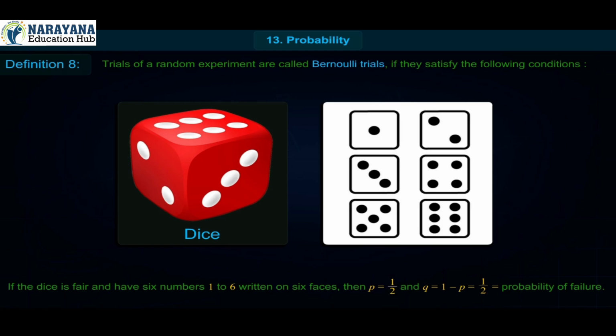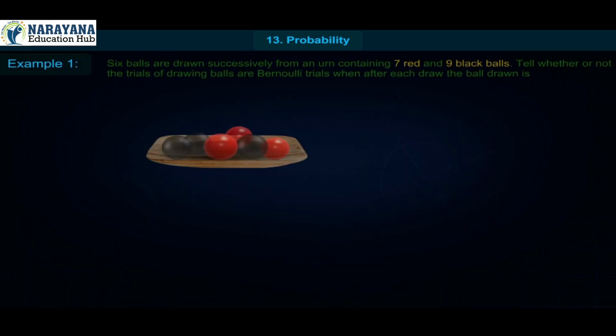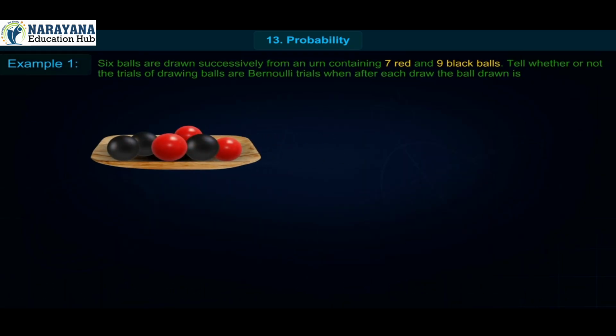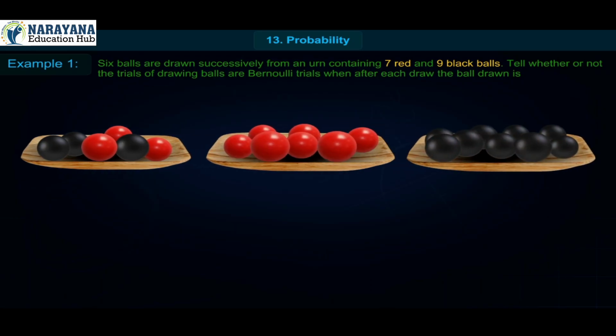Example 1. 6 balls are drawn successively from an urn containing 7 red and 9 black balls.